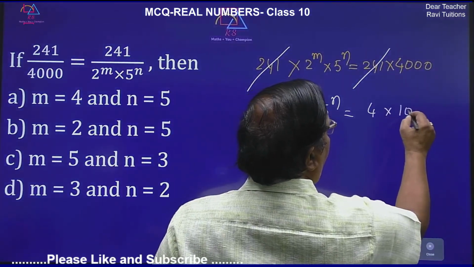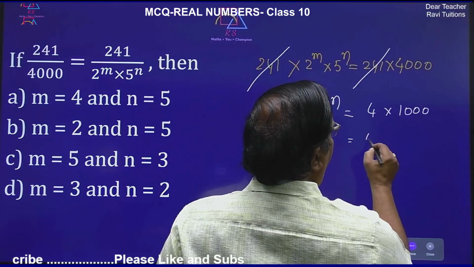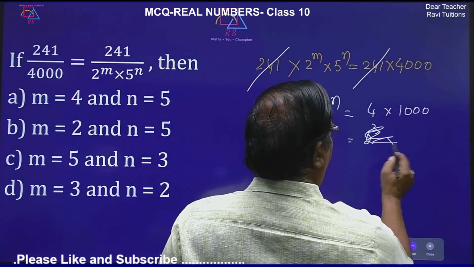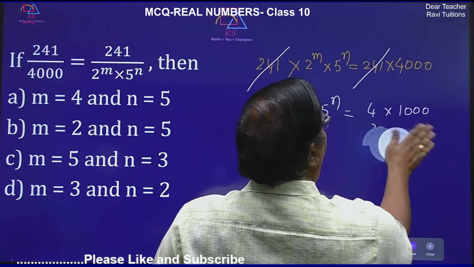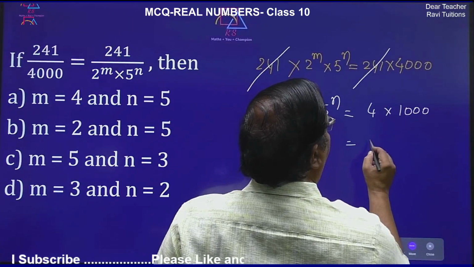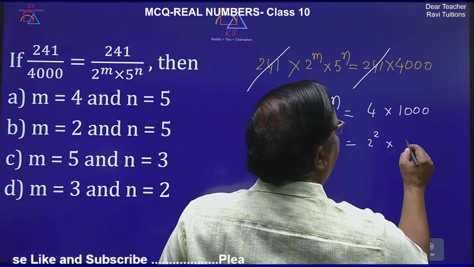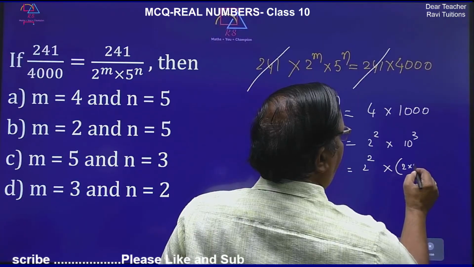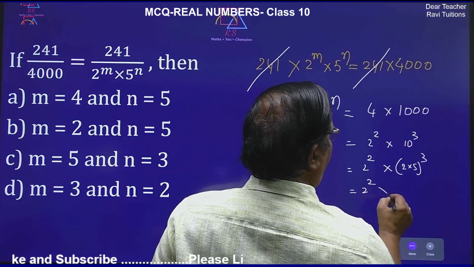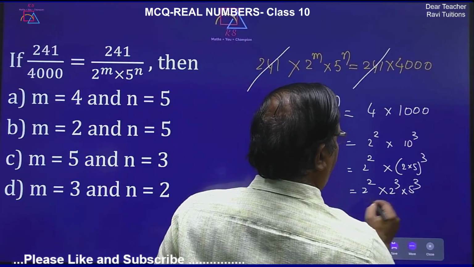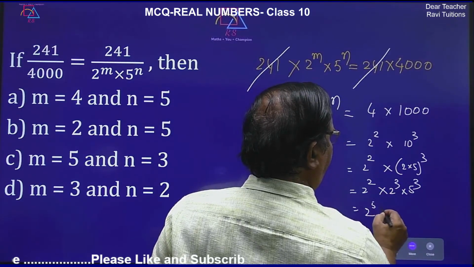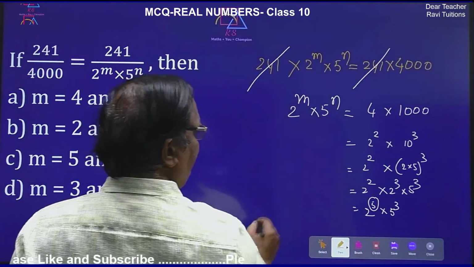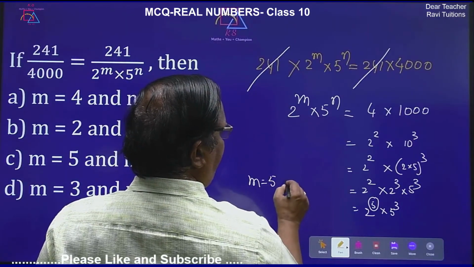I will do 4 into 1000. This is 2 square. This is 10 cube. So 2 square. This you can write as 2 into 5 whole cube. So then 2 square into 2 cube into 5 cube. So then 2 to the power 3 plus 2, 5, into 5 cube. So this is the answer. So m is equal to 5, n is equal to 3.